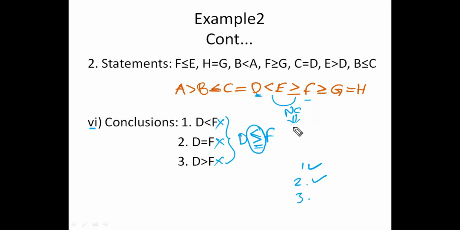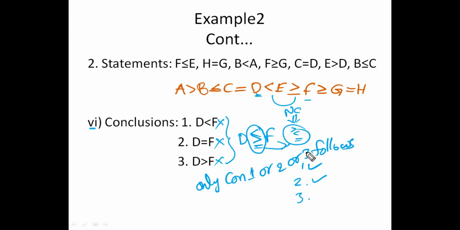No combination means greater than, less than and equal to. So both are the same or not? Same. So here also the answer is only conclusion 1 or 2 or 3 follows. Do all follow at a time? No. Any one will be true. Which is true? That is what we are saying here: it can be either 1 or 2, or it can be 3 also.